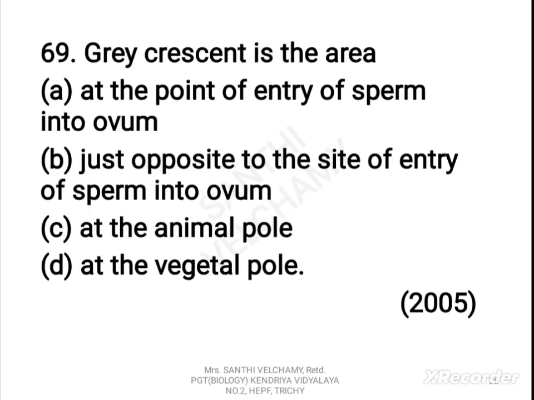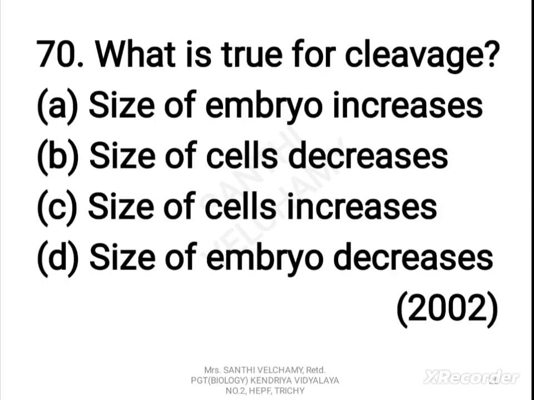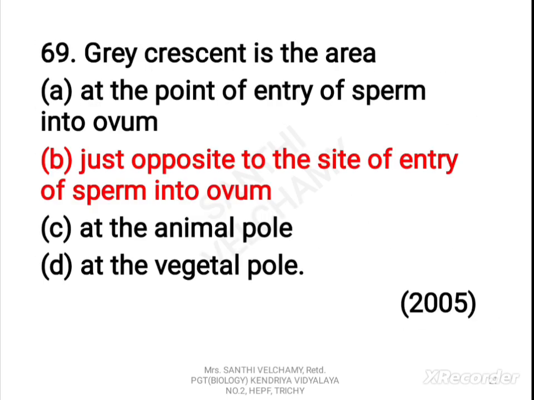Now next one. Gray crescent is the area: A. At the point of entry of sperm into ovum. B. Just opposite to the site of entry of sperm into ovum. C. At the animal pole. D. At the vegetal pole. The correct answer is B. Just opposite to the site of entry of sperm into ovum.